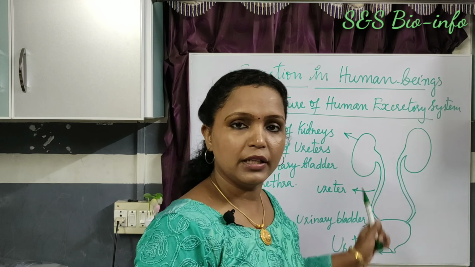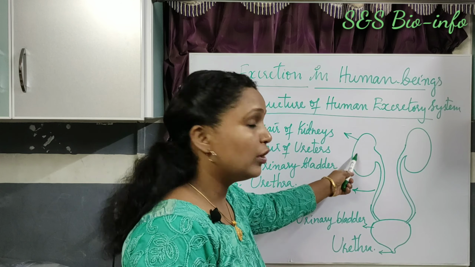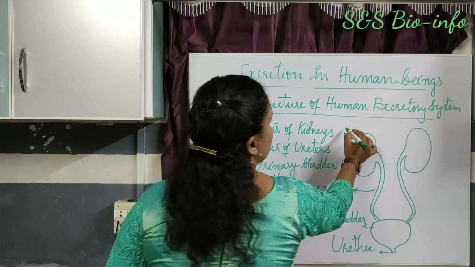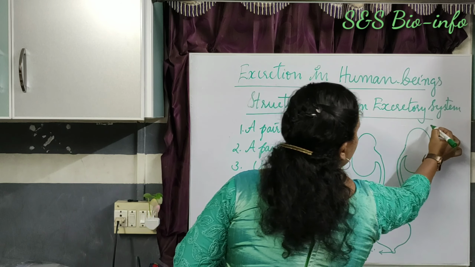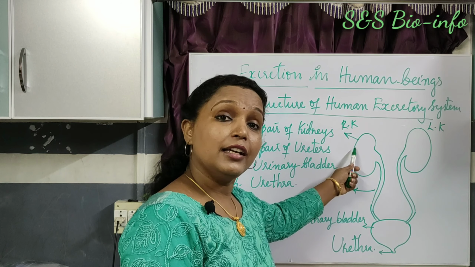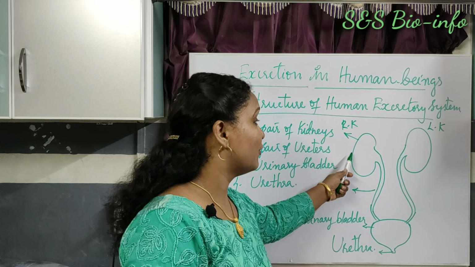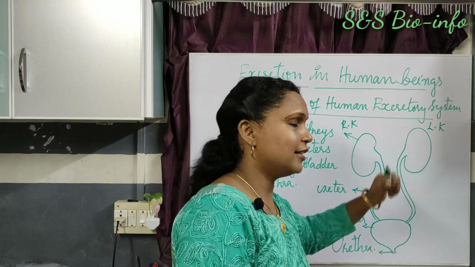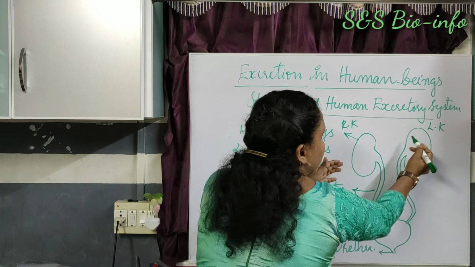So a pair of bean-shaped kidneys. Here you look at the diagram. This is the right kidney and this one the left kidney. The right kidney is at a slightly lower level than the left kidney. See, you can easily observe from the diagram.